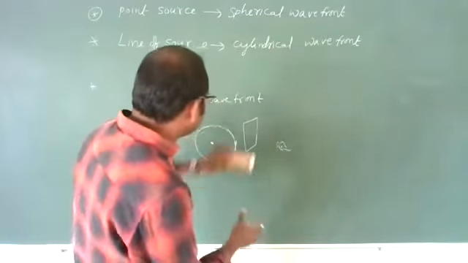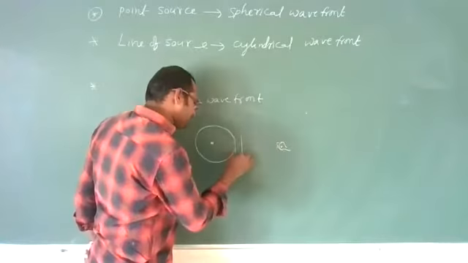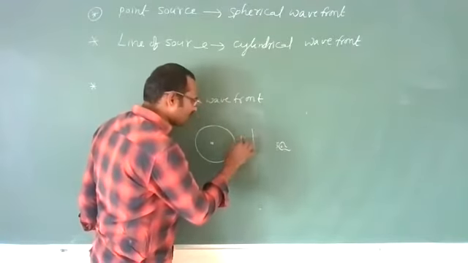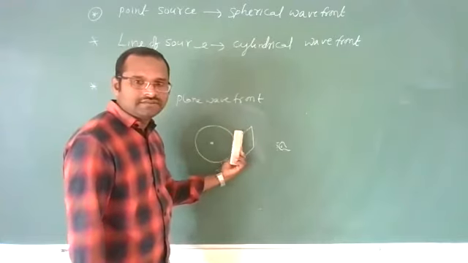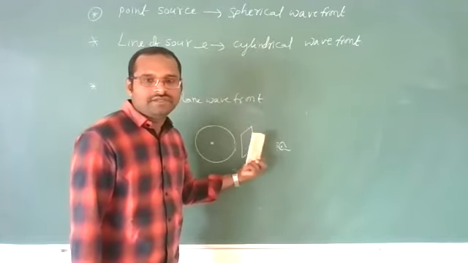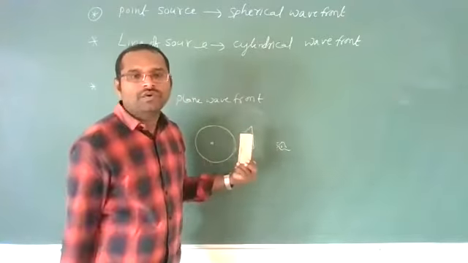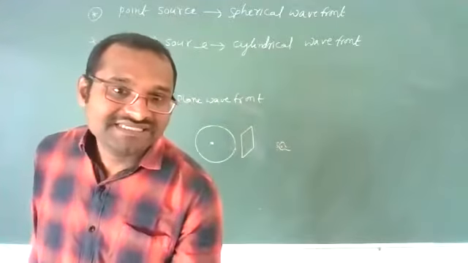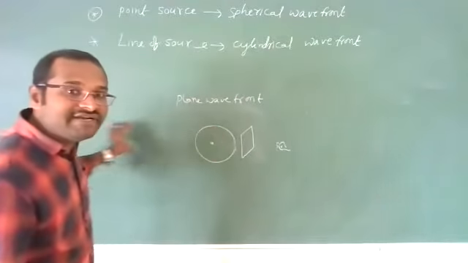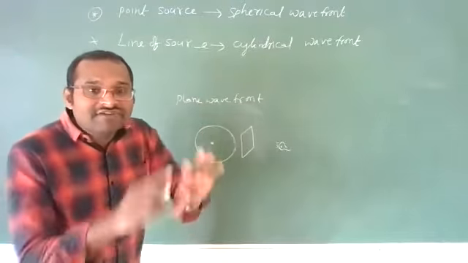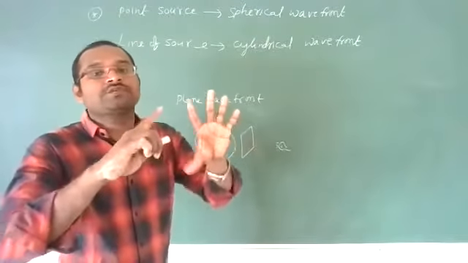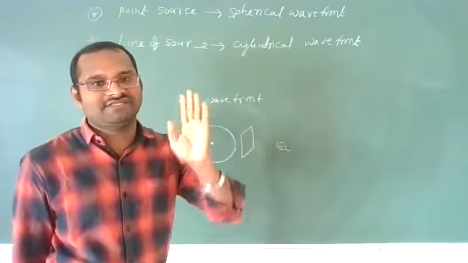It appears to be like a plane, one plane like this. That means if a point source is at infinite distance, then the wavefront of that point source appears to be plane, like a plane surface.